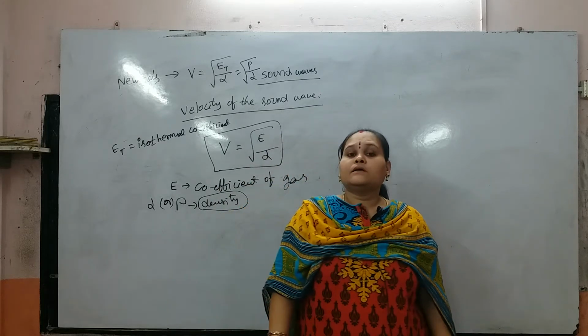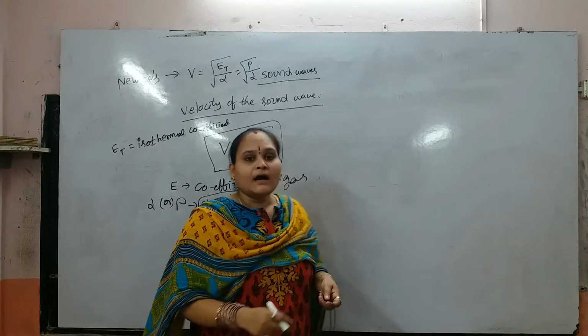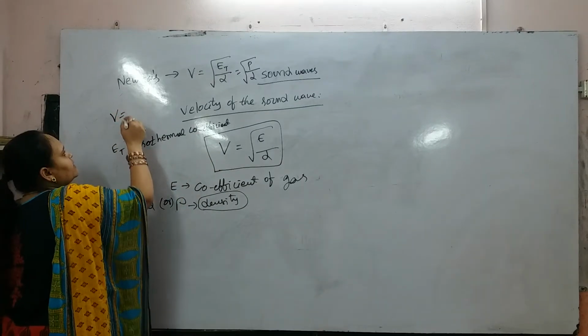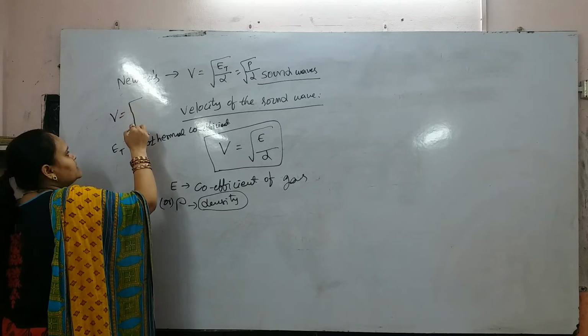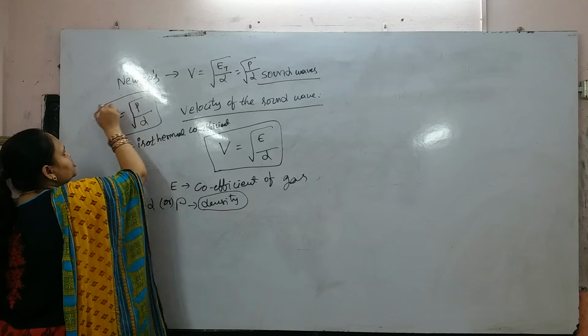From Newton we get the velocity of sound wave in a gas: V equal to root of P by D. This is Newton's formula.